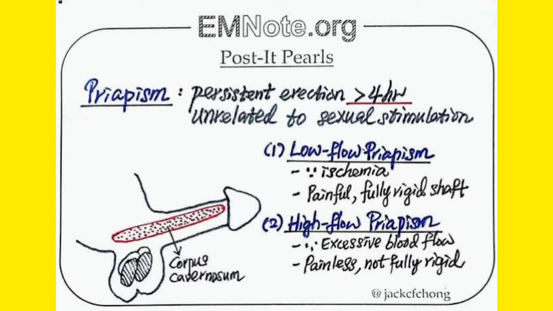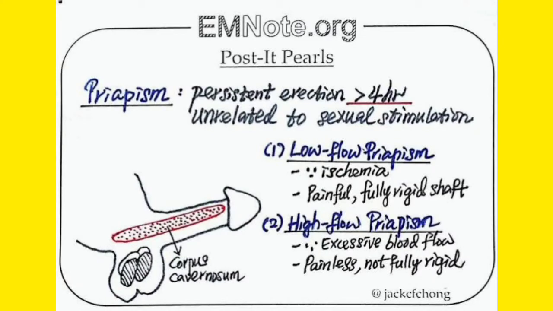And what happens in low flow priapism? Whenever there is an ischemic condition, whenever less blood has reached there, you get a very rigid, fully rigid shaft of the penis. And whenever there is high flow priapism, that means a lot of blood is there, then the shaft is not fully rigid. If it is not fully rigid, then you can understand that this is high flow priapism, there is a lot of blood, and this condition is painless.